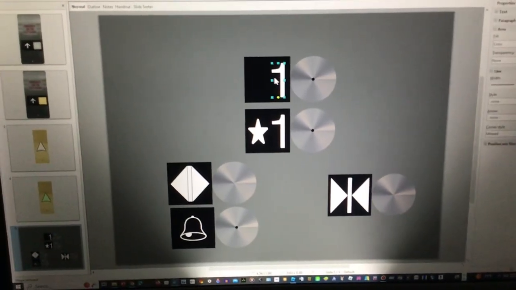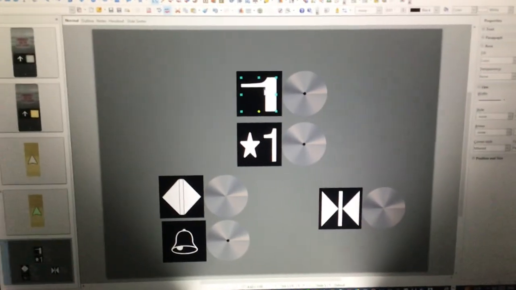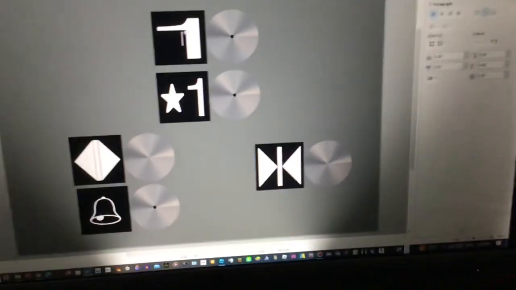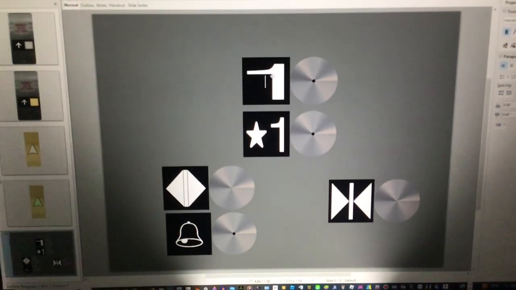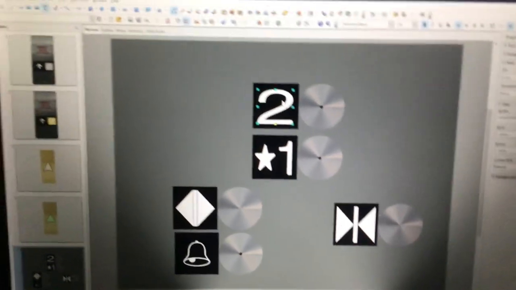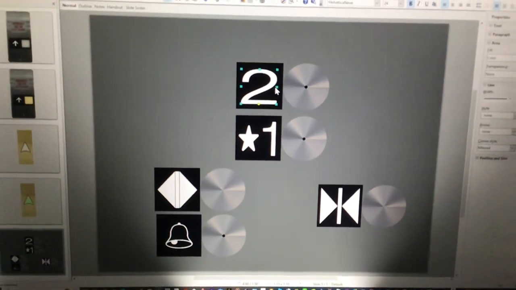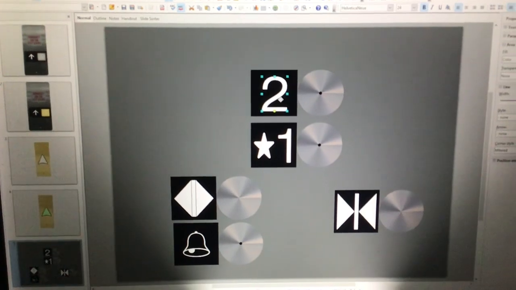Now we're going to zoom this here and make it a 2. There, let's just say this is going to be a parking elevator. Here we go.